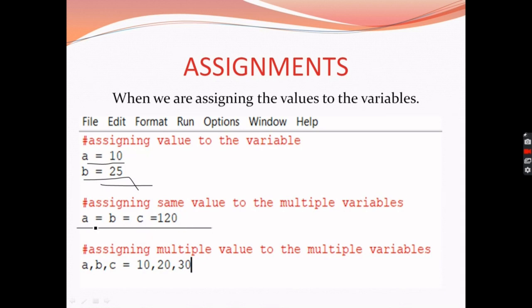You just have to write a equal to b equal to c and the value you want to give. Third, we have assigning multiple values to multiple variables. This is also easy. You just have to write a comma b comma c, the variables separated by commas, and equal to the values separated by commas.